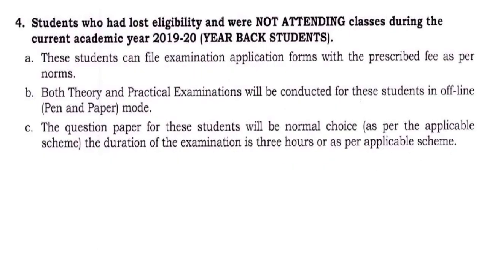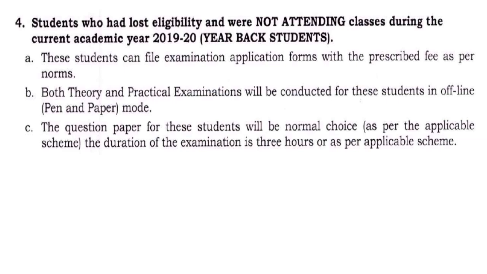Next, the fourth one. The students who had lost eligibility and were not attending classes during the current academic year 2019-20, meaning students having more than 4 backlogs or year back students. Such students can fill the examination application form with the prescribed fee noted in annexure 4. Both theory and practical examinations will be conducted for these students in offline mode as usual. The question paper for these students will be normal choice, as usual.